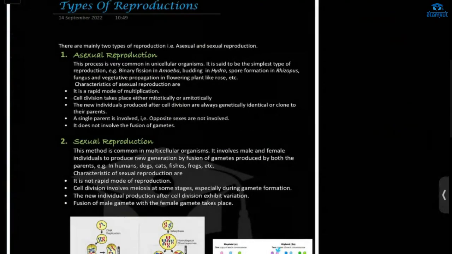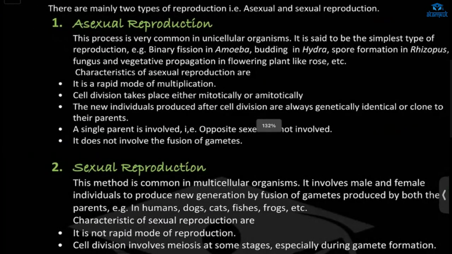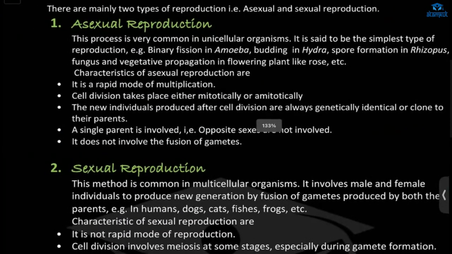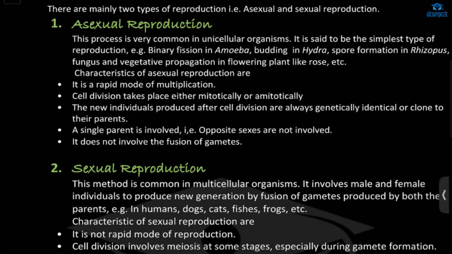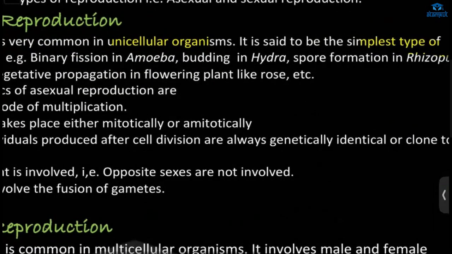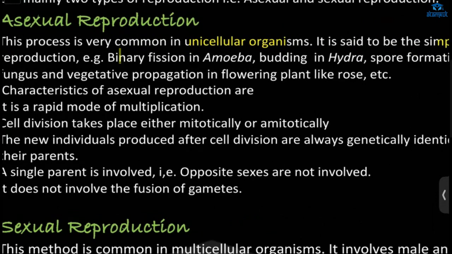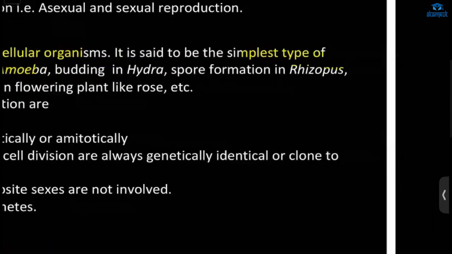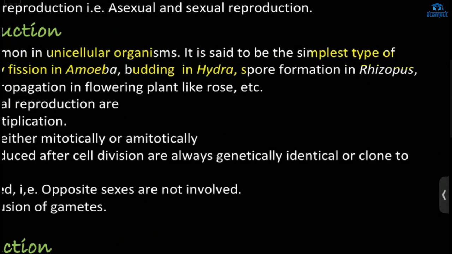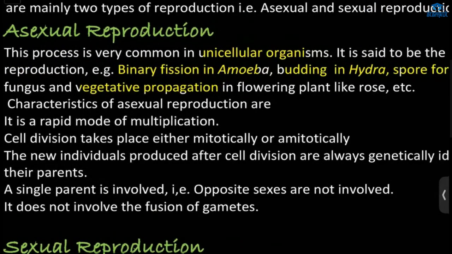Next, we will see types of reproduction. Mainly two types, which I have already talked about: asexual reproduction and sexual reproduction. Asexual reproduction is common in unicellular organisms and in the simplest types of organisms, and it is the simplest type of reproduction also. Examples: binary fission in amoeba, budding in hydra, spore formation in rhizopus, and vegetative propagation in flowering plants.